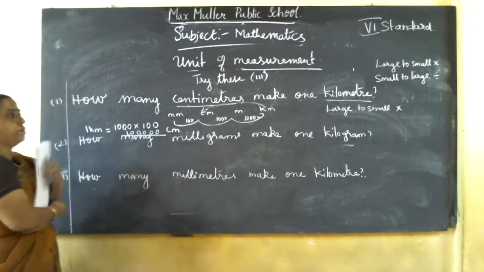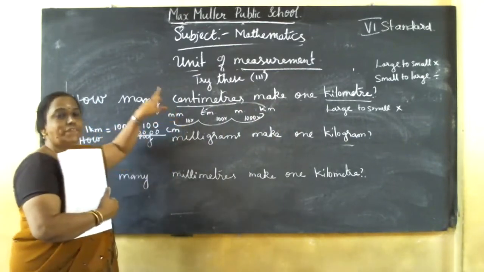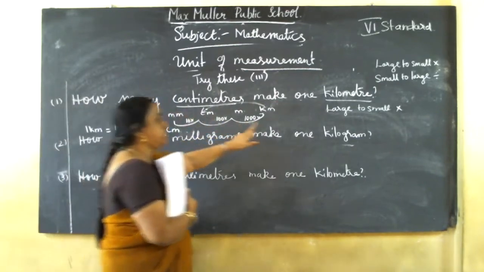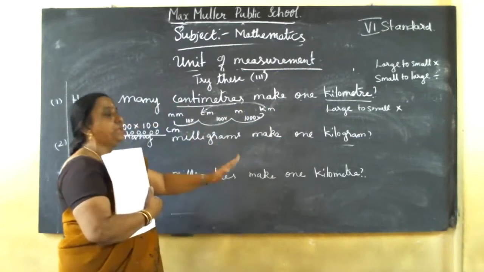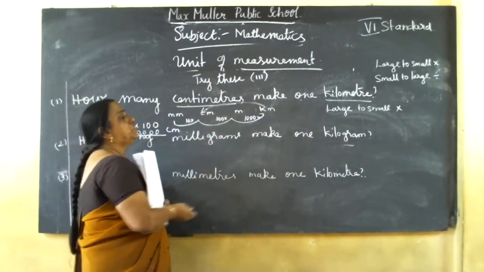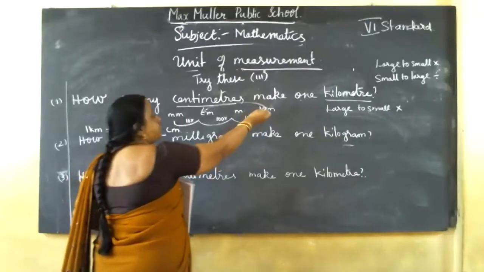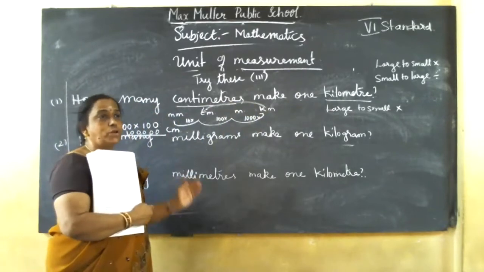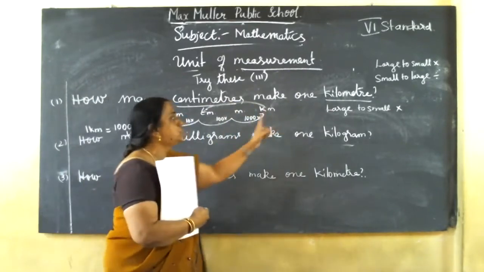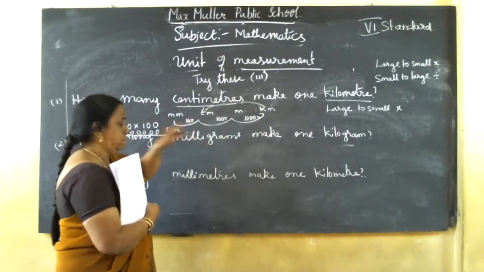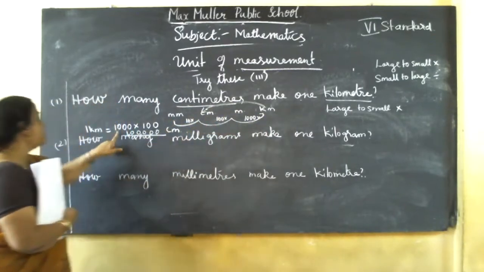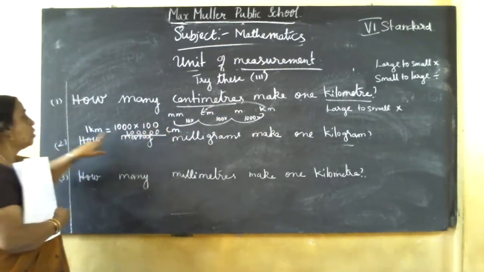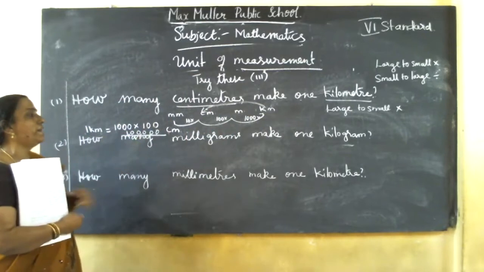Got it? First, see which unit it is, whether it is length, weight or capacity. Then write all the units in ascending order, smallest to biggest. Then see which unit to which unit you need to convert, here kilometer to centimeter. Then see whether it is larger unit to smaller unit or smaller to larger. If large to small, you multiply. So 1 kilometer equals 1 lakh centimeter.